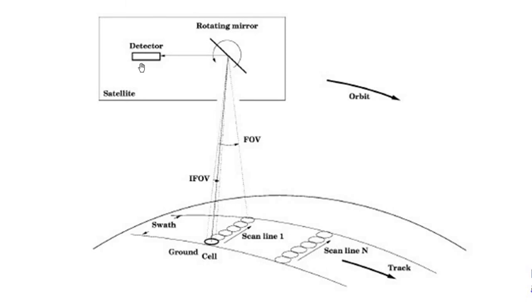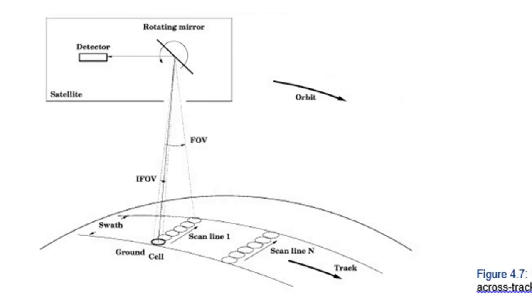Here we have a detector, and this is called an across the track scanner. The initial scanners were scanning the earth this way, the first picture, the second picture and the third picture in the direction of the track. So those were named along the track scanners. But this rotating mirror, when it rotates, covers the picture this way, first picture, second picture, third picture. So the picture taking mechanism is perpendicular to the track, its main pathway. So it is called an across the track scanner, which provides higher resolution, finer details.